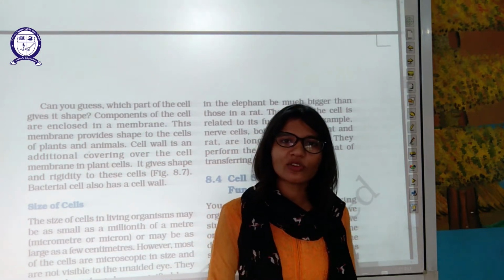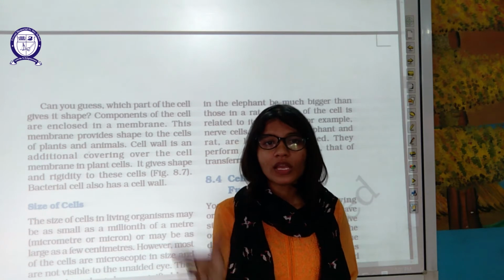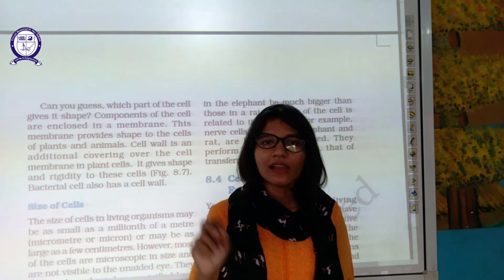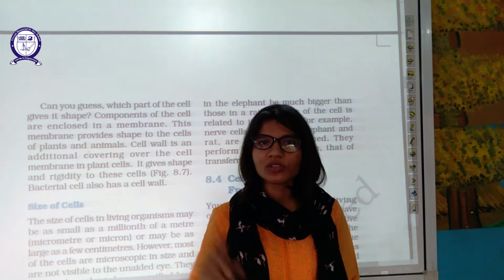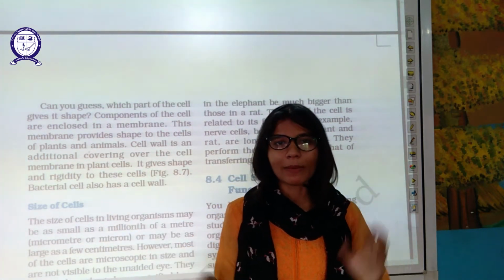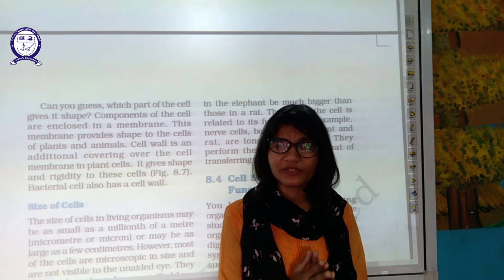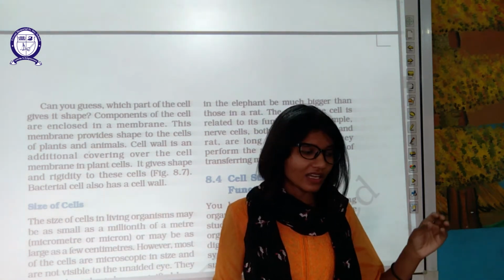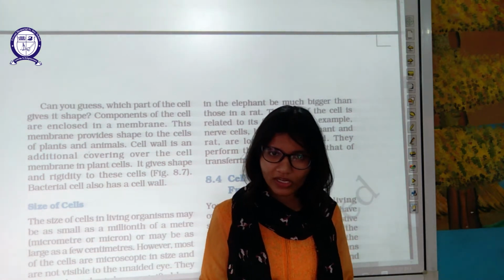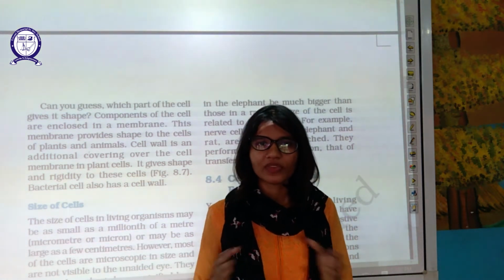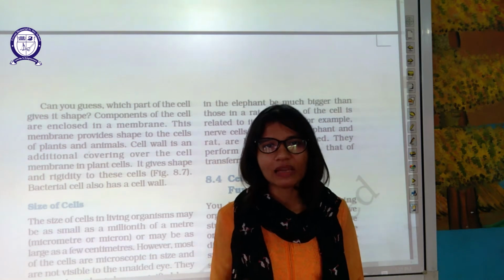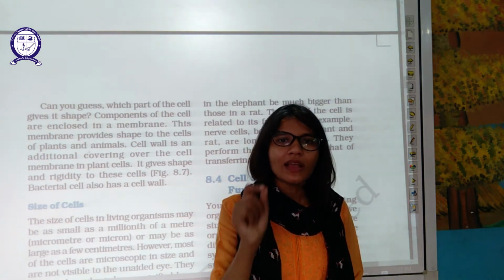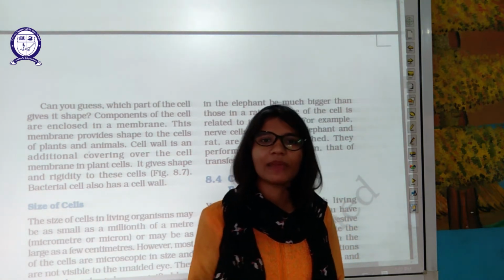But in case of plants and some bacteria also, there is an additional layer which is known as cell wall. Don't confuse cell wall with cell membrane. Cell membrane is present in each and every cell, starting from unicellular organism to multicellular organism. Each and every cell has a cell membrane, but cell wall is particularly present in plant cell and some bacteria.